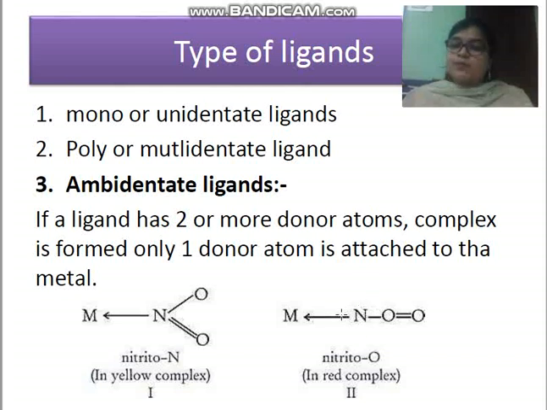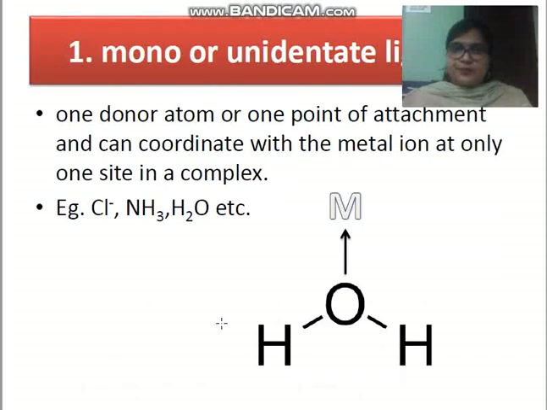If oxygen is donating a pair of electrons to the central metal atom, it will be called nitrito-O. Have you understood? Nitrogen and oxygen both are capable of donating a pair of electrons, but if nitrogen coordinates to the central metal ion or metal atom, it will be nitrito-N, and if oxygen donates a pair of electrons to the metal atom, then it will be called nitrito-O, and the color of the complex will be red.